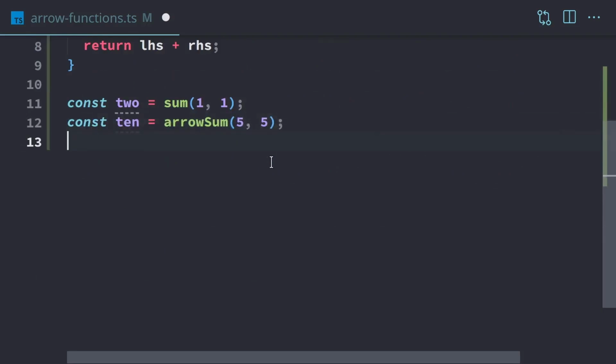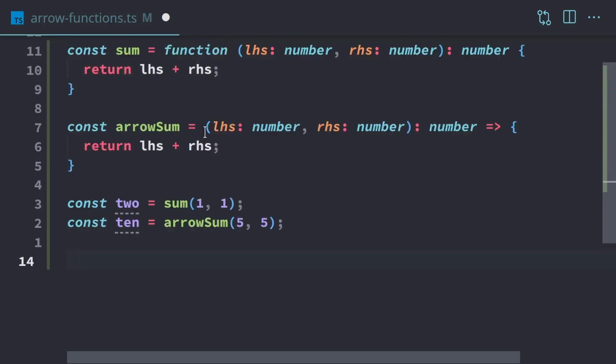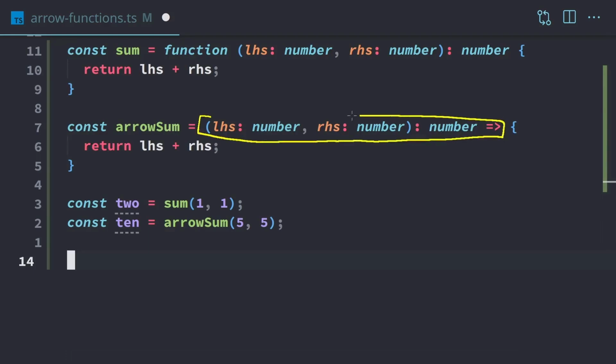And we're going to create a calculation function. And what this will do is it's going to take an existing function, use it to calculate a number, and then return the result. So in our function signature, it's going to accept one of these functions that has a left-hand side and right-hand side. We need to put this entire thing into the function signature. So we're going to do that now.